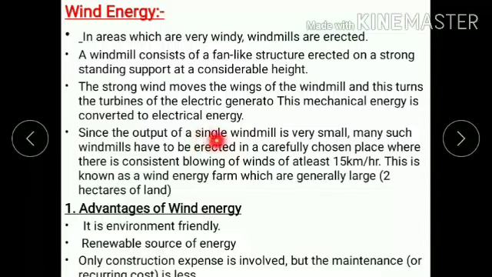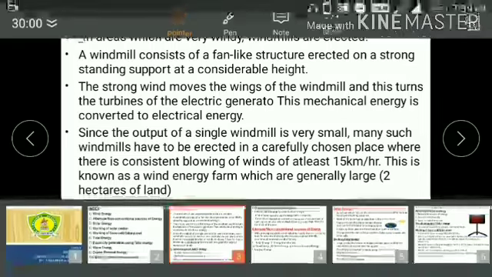Since the output of a single windmill is very small, many such windmills have to be erected in a carefully chosen place where there is constant blowing of wind of at least 15 km per hour. This is known as a wind energy farm, which generally requires a large area of about 2 hectares of land. So this is how we use wind energy.